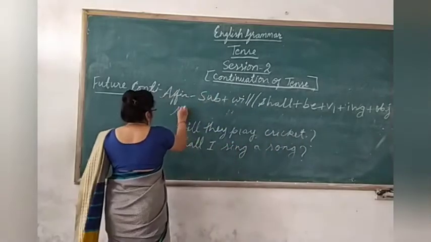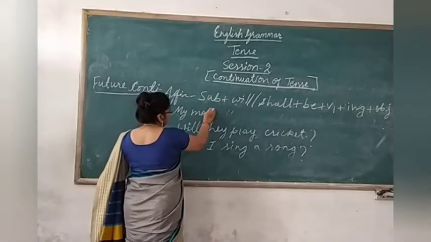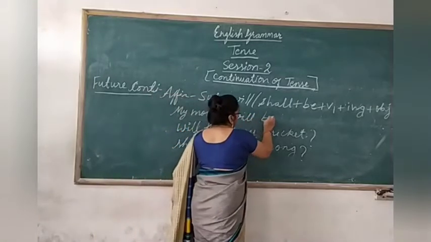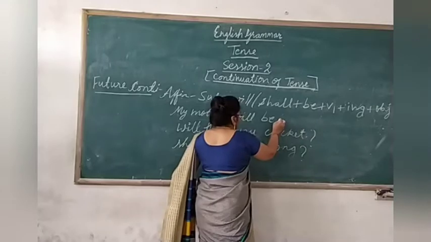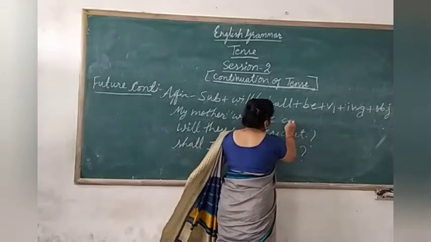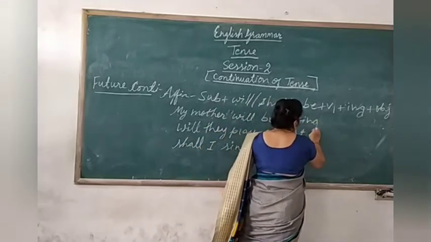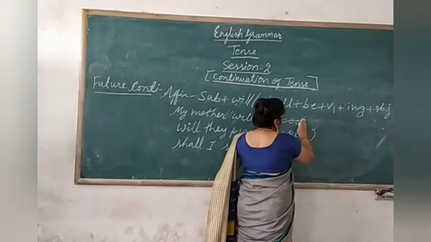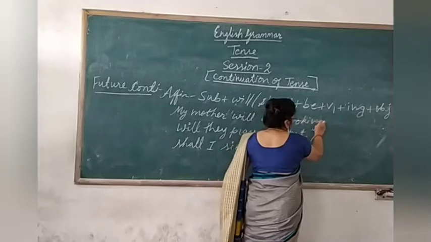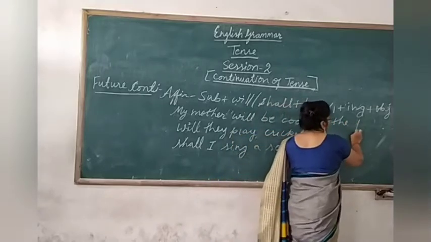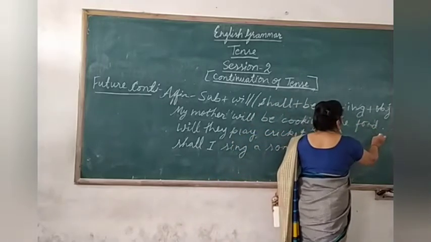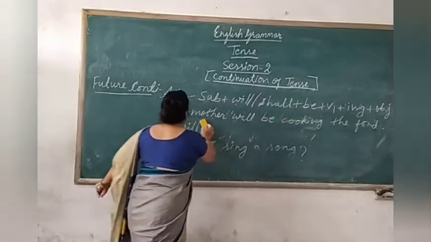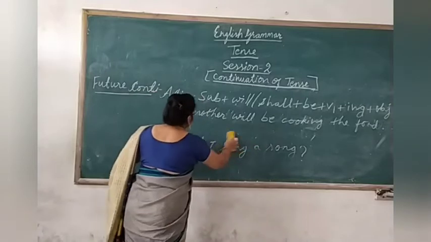See here. My mother will be cooking. Cooking, V1 plus ing, if we add, then cooking. Cooking the food. Clear? Then the next sentence, how will you construct?